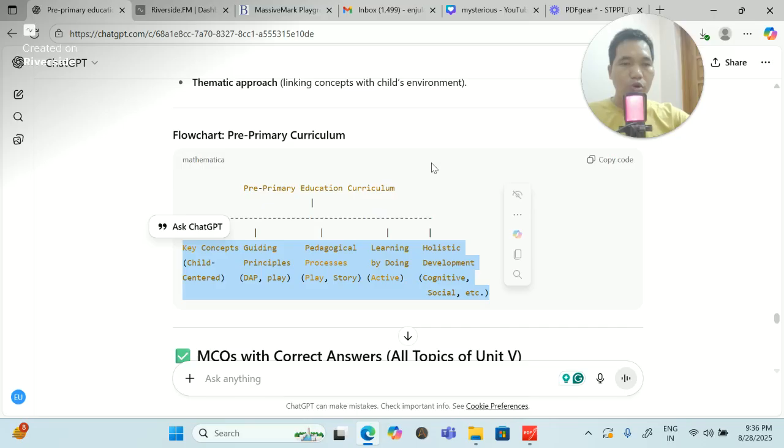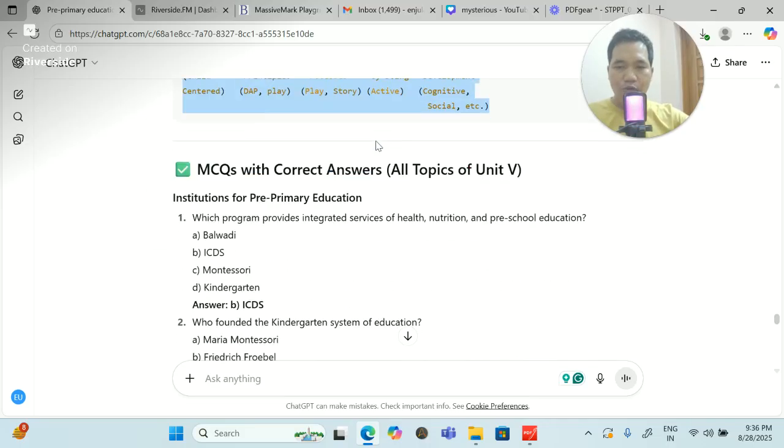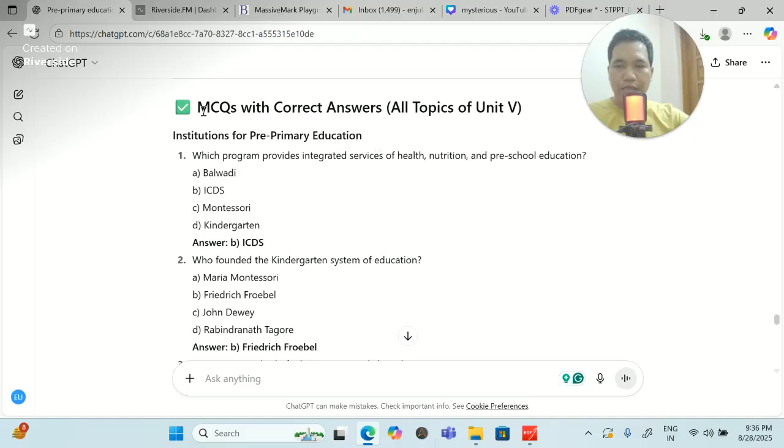Now coming to the most important point, which I have put together properly. These are the questions which are highly important, and we have seen that these questions were asked in previous years also. So there's a high chance. I'm going very slowly. Look here. These are the MCQs with correct answers on all topics of Unit 5, very crucial points from Unit 5 and Unit 6.